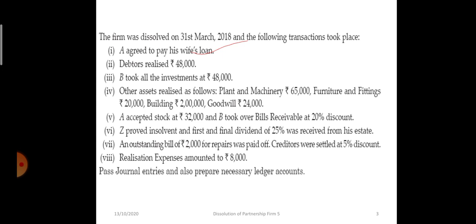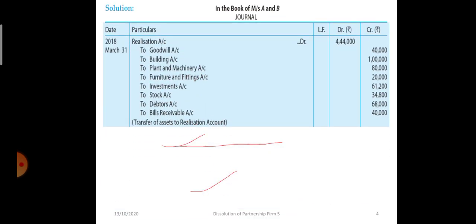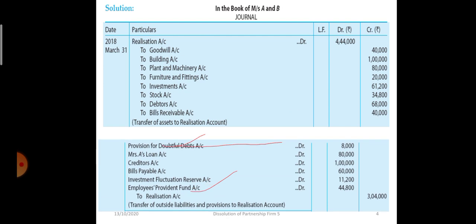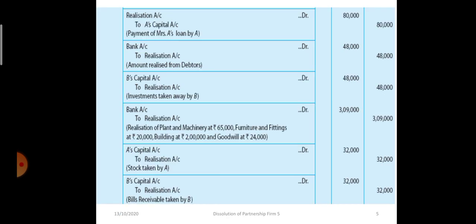I am again going back to the first entry. Debtors were transferred to realization account 68. The entry was realization to debtors 68,000 rupees. Now there is no debtors account. So when they realize 48,000 rupees, the entry will be bank account debit to realization account. Bank account debit to realization account.